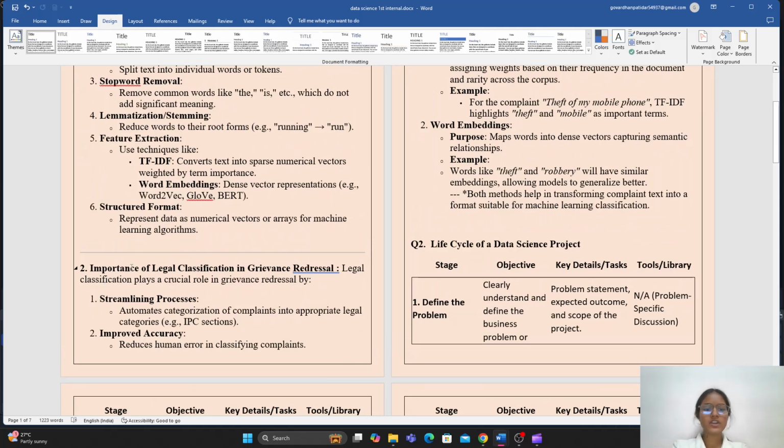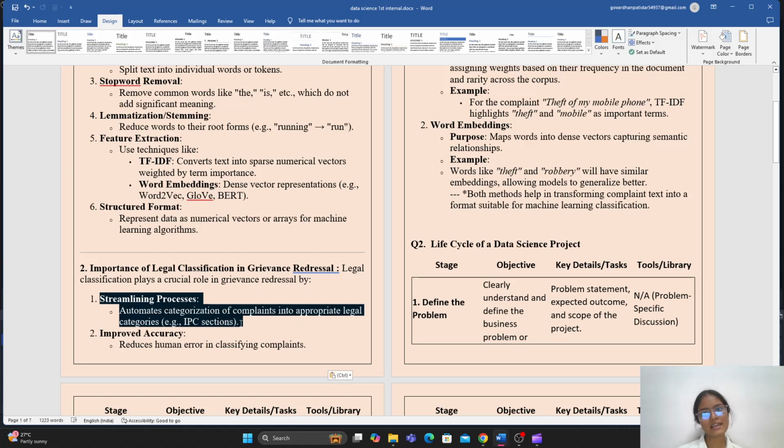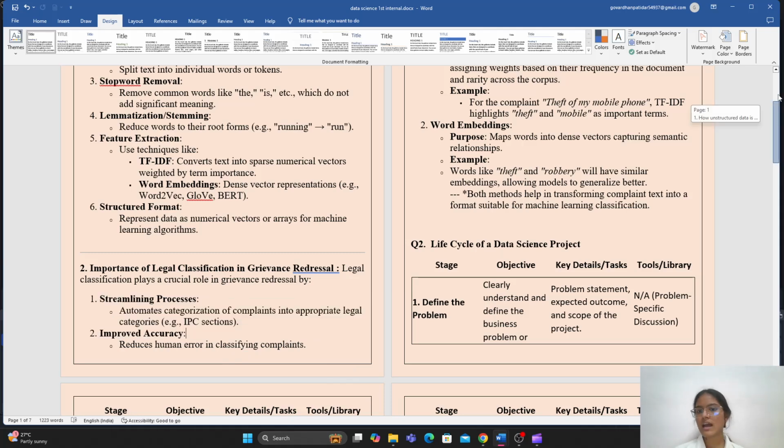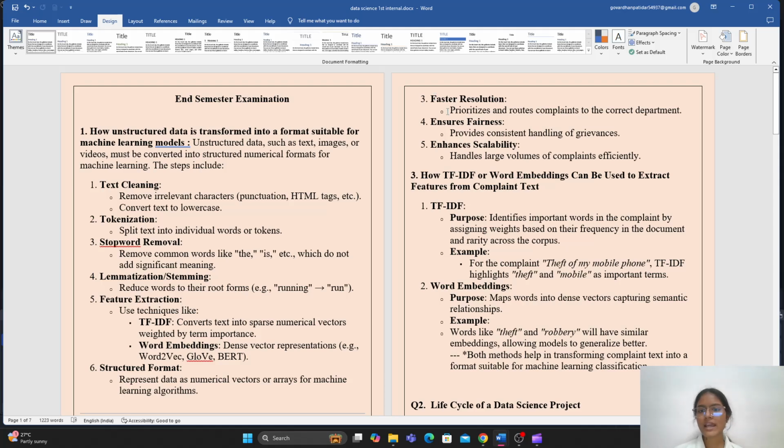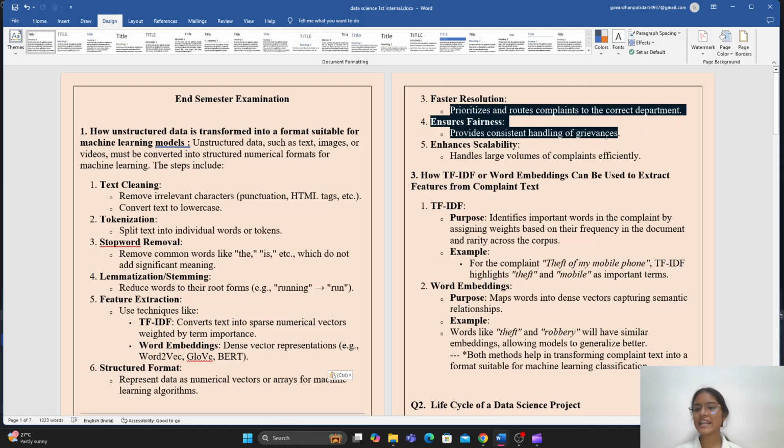Next, the importance of legal classification in grievance redressal. Legal classification plays a crucial role in grievance redressal by streamlining the process, that is, it automates categorization of complaints into appropriate legal categories, for example the IPC sections. After that, improved accuracy, reducing human error in classifying complaints. Then faster resolution, prioritizing and routing complaints to the correct department. It ensures fairness, providing consistent handling of grievances, and enhances scalability, that is, it handles large volumes of complaints efficiently.